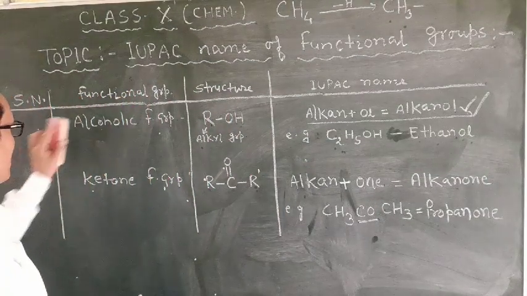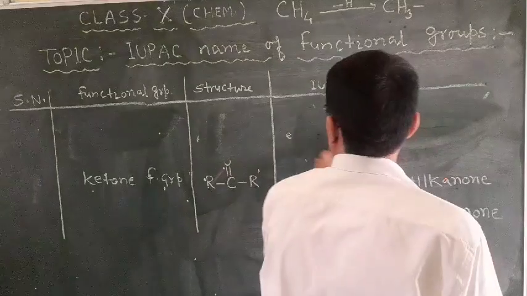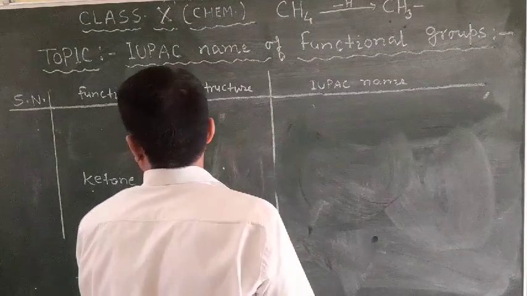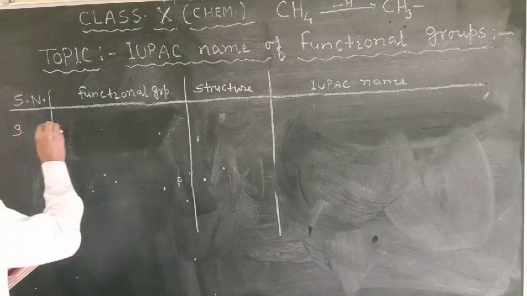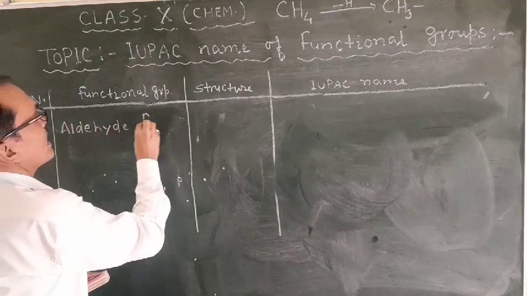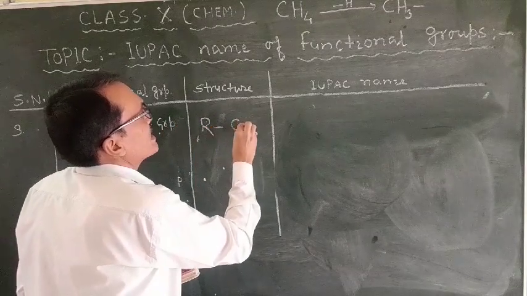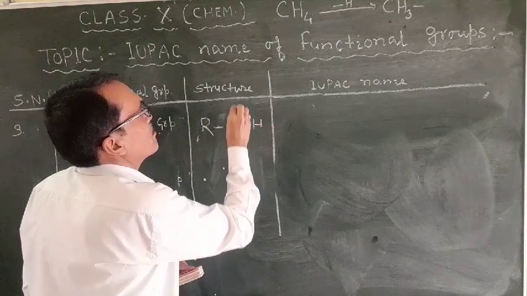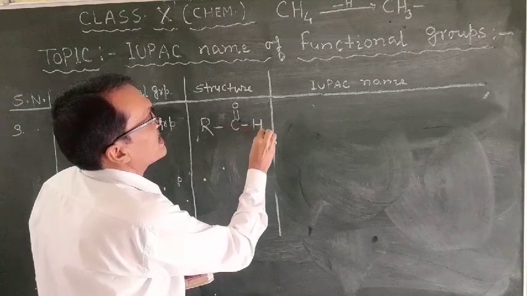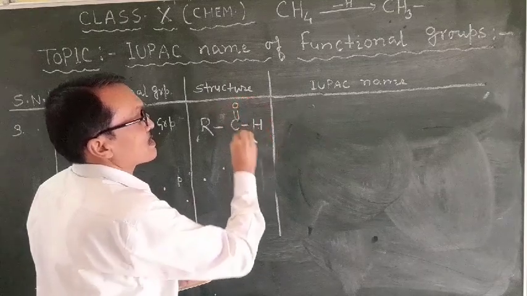Now students, the third functional group is the aldehyde functional group.